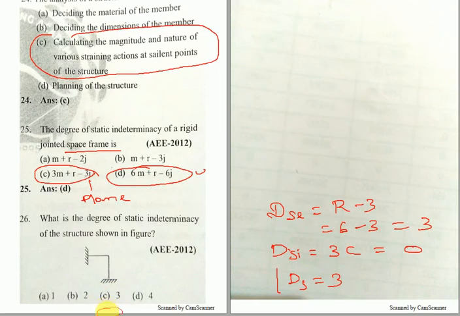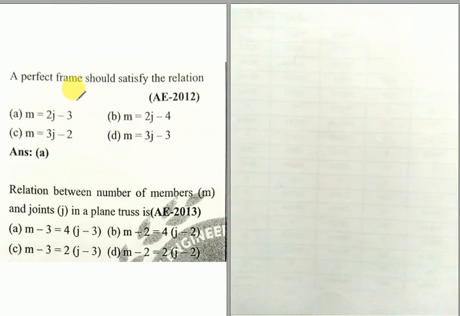So the answer is 3. The perfect frame should satisfy the relation m is equal to 2j minus 3. Already discussed question. The relationship between the number of members and joints in a plane truss: m is equal to 2j minus 3. Very simple question.